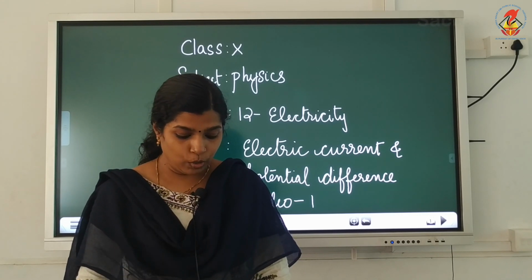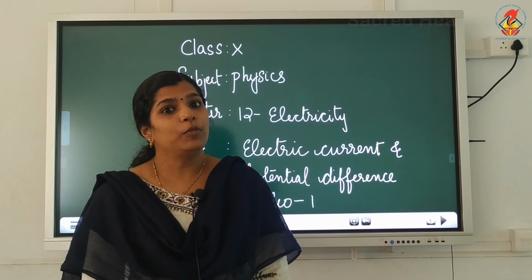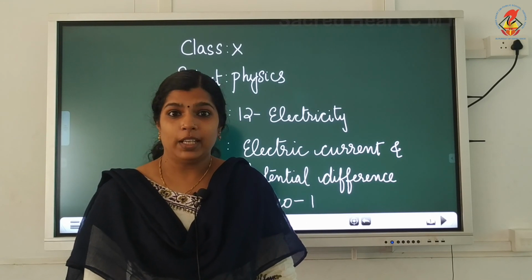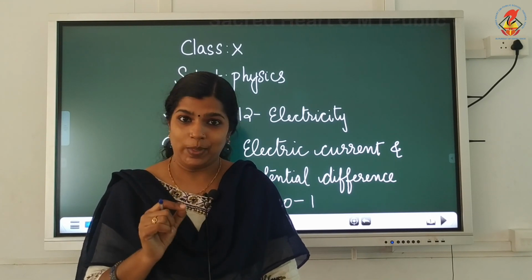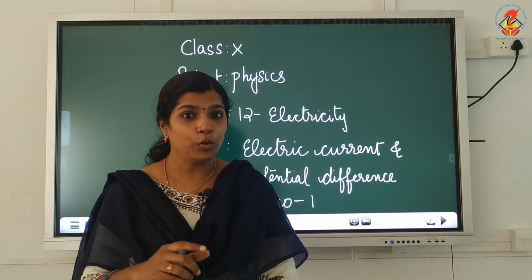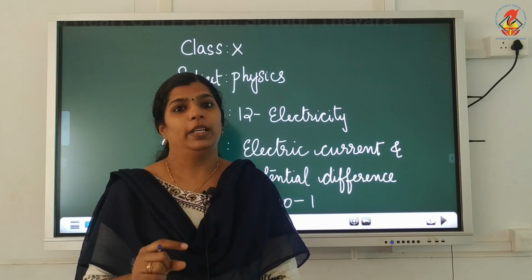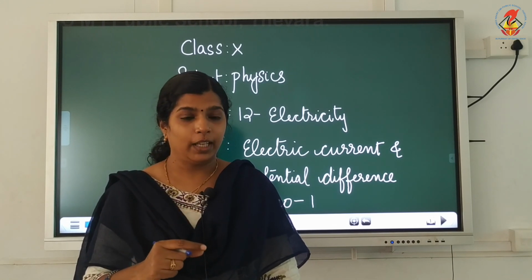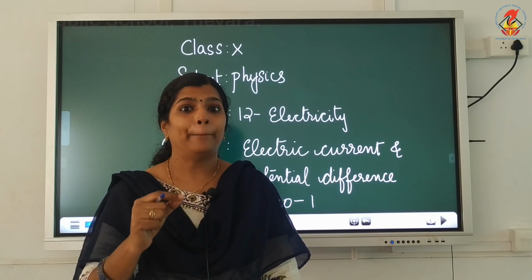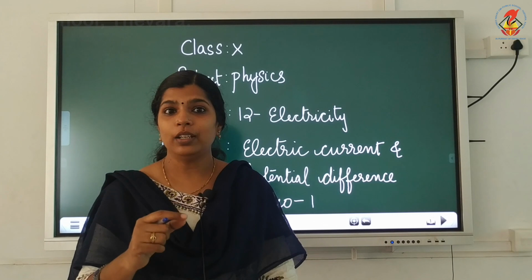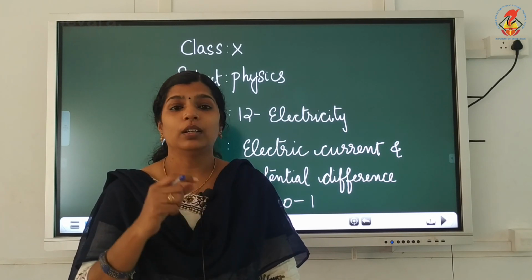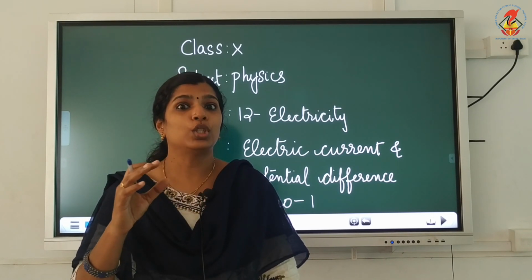Okay. So, we know all objects are made up of tiny materials known as atoms. The center portion of the atom is known as a nucleus. Inside the nucleus, protons will be there. Protons have positive charge, and neutrons will be there. For neutrons, no charge is there.